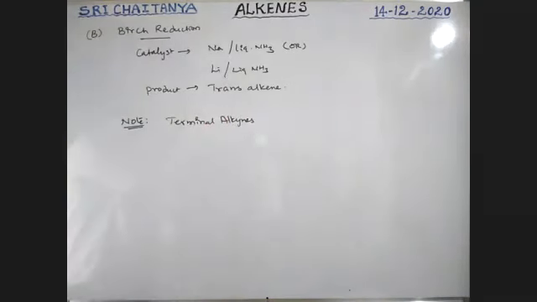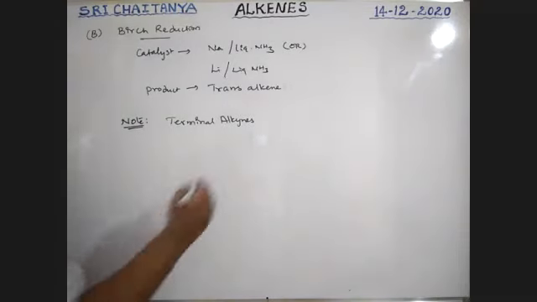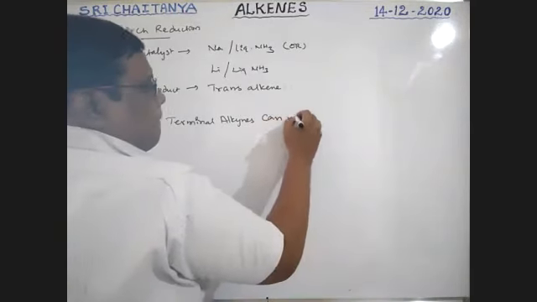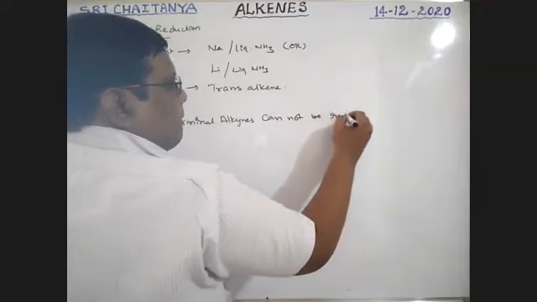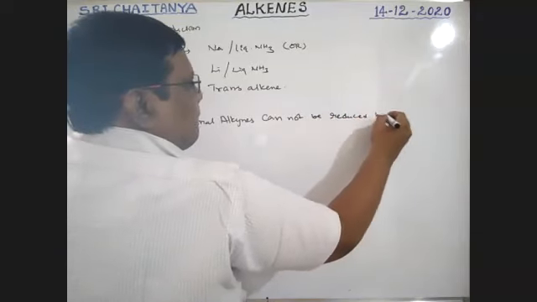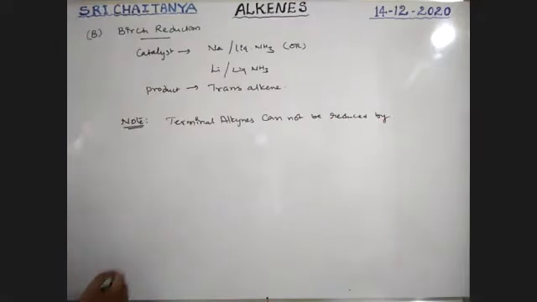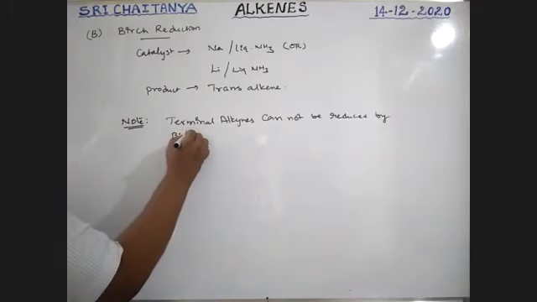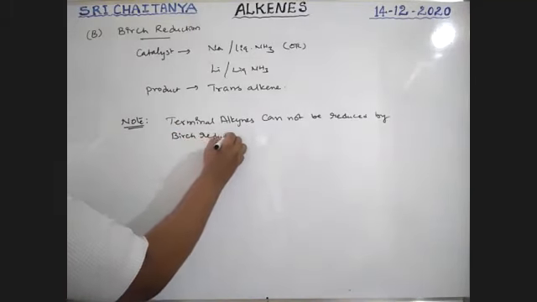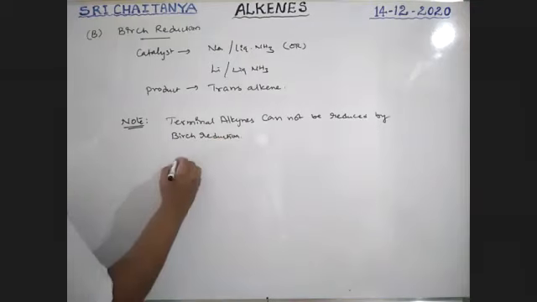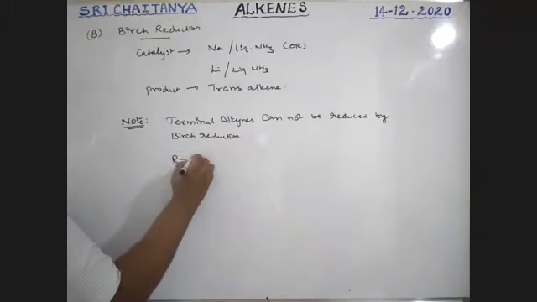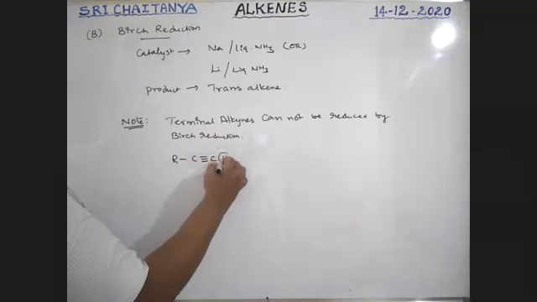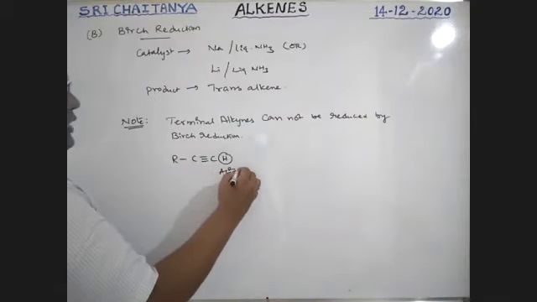Terminal alkynes cannot be reduced by Birch reduction. Terminal alkyne is nothing but RC triple bond CH. This hydrogen is acidic hydrogen, boys.